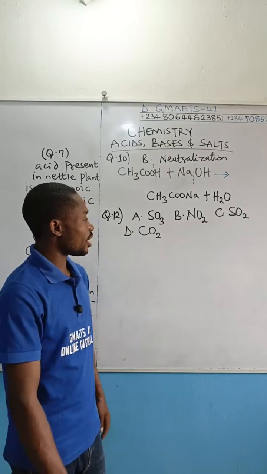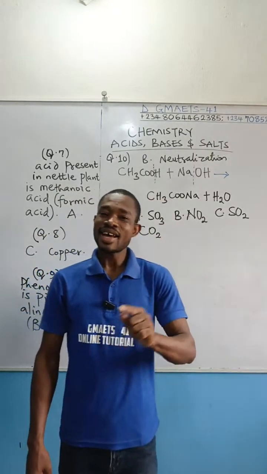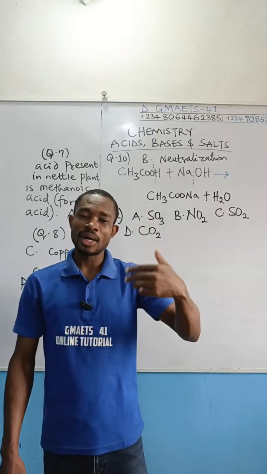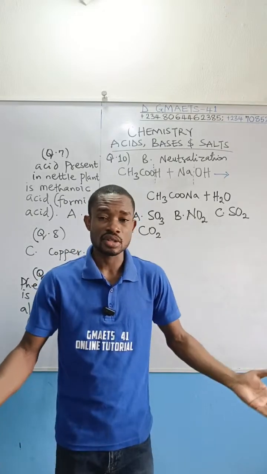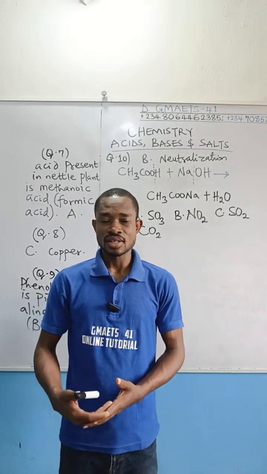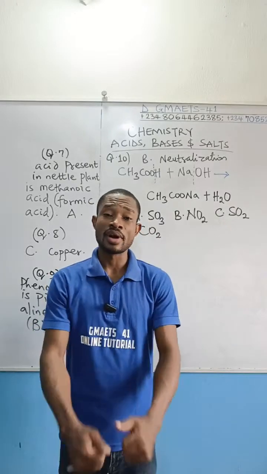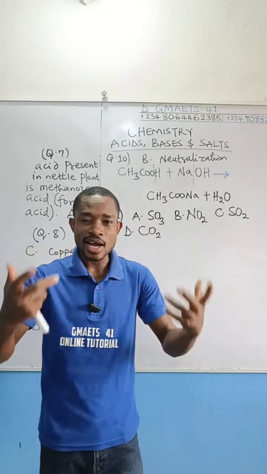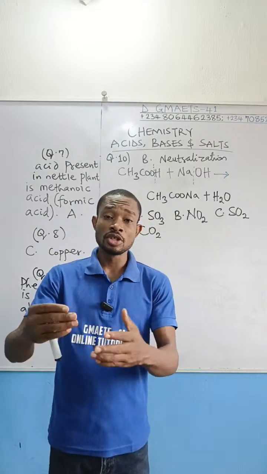I told you that acid anhydrides are usually gases, those containing oxygen. But something like chlorine can also be considered an acid anhydride, because if it dissolves in water, it produces hydrogen chloride, which is acidic. So the point is, acid anhydrides are substances which, if you dissolve them in water, will produce acid solution.